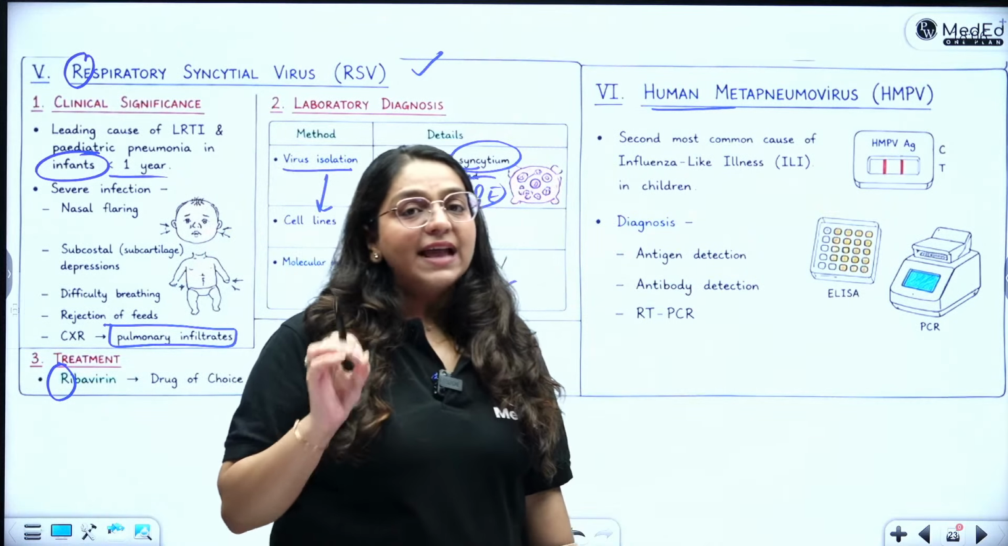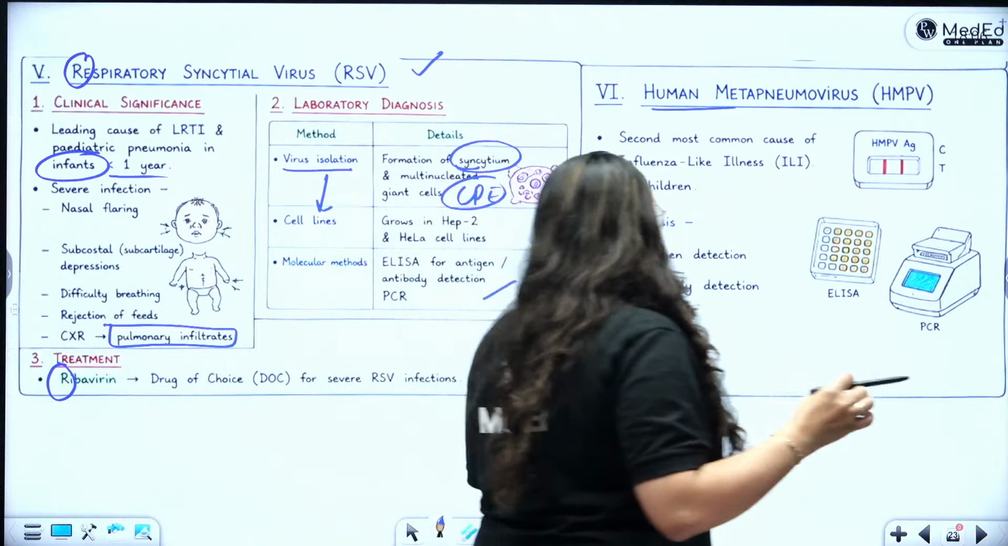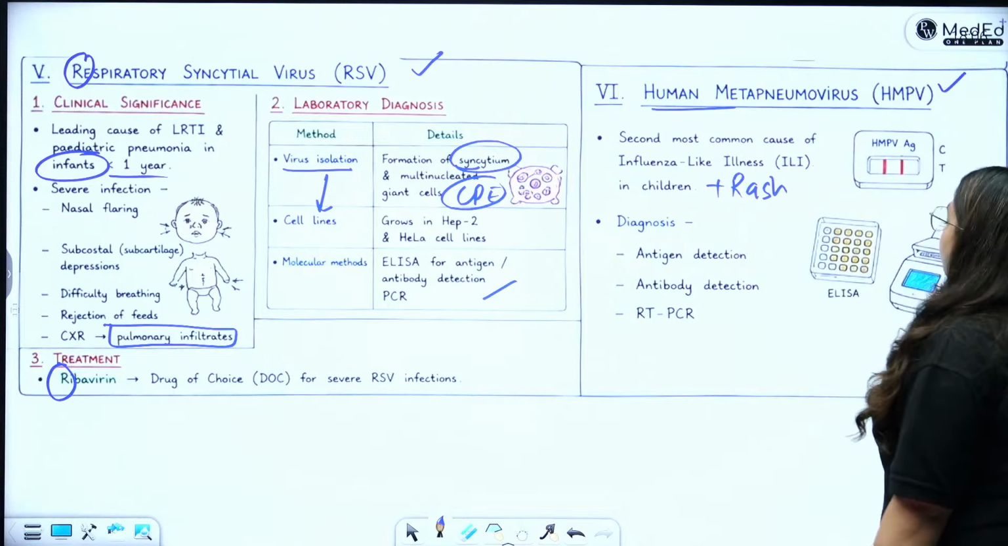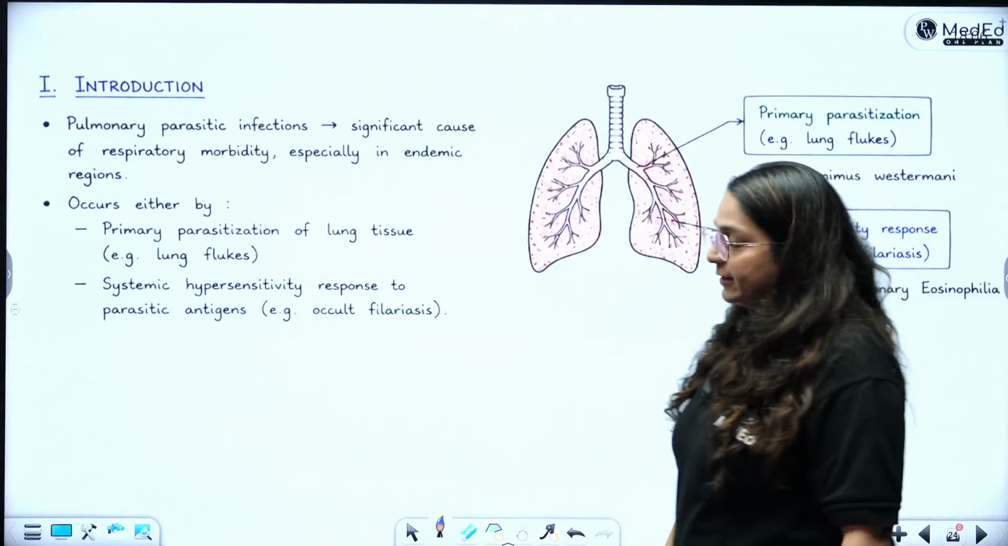The human metapneumovirus also causes influenza-like illness. But whenever there is ILI plus rash, then we think of HMPV. Okay, nothing special here after that.